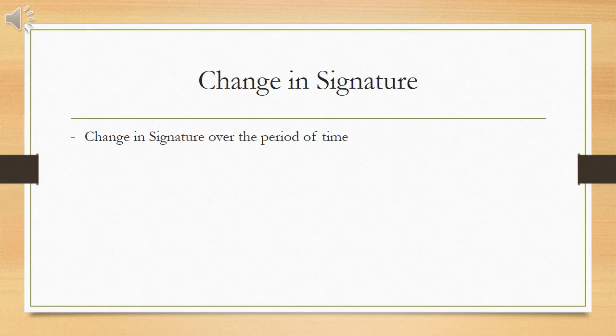Change of signature is a major problem because over a period of time signatures may change, and if you send any document to a particular company, it may get rejected because the signature has changed. So you can approach the company with a request letter, and they may require an affidavit or a proof from your banker to change your signature in their records.